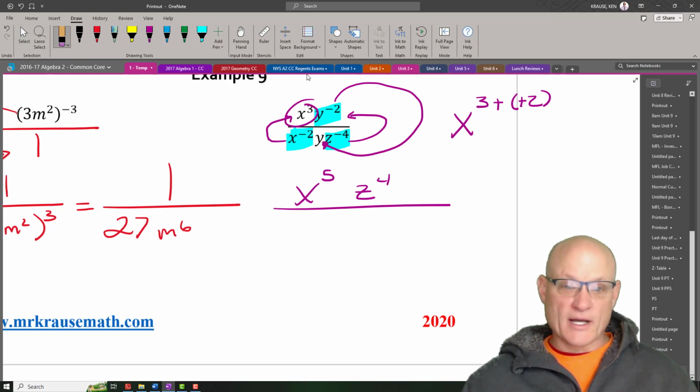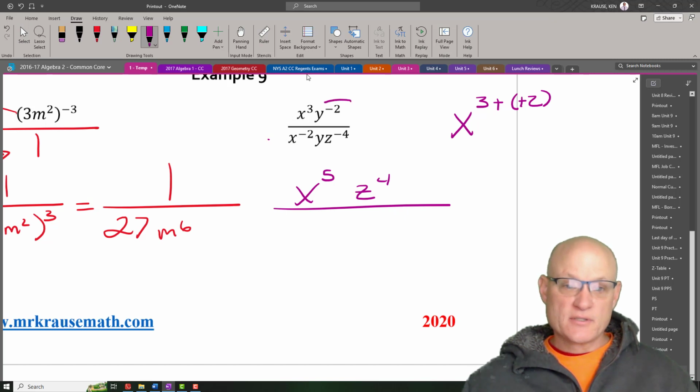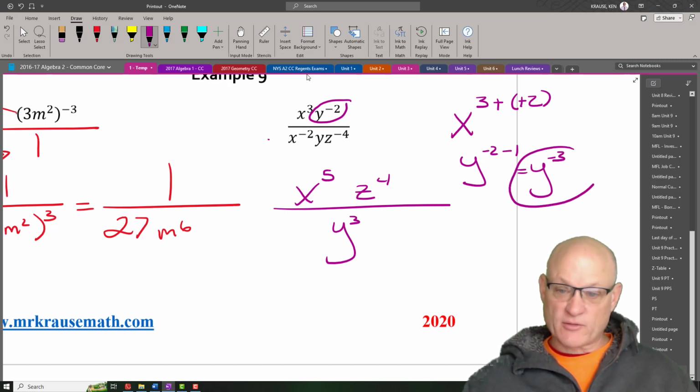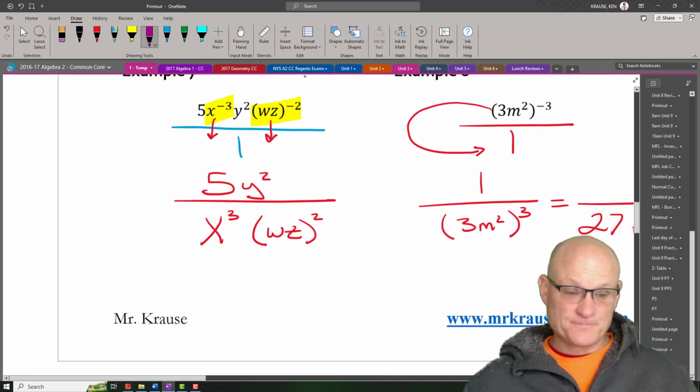Now, let's deal with the y's. There were 2 on the top. Since they're going to go to the bottom, that leaves me y cubed. Now, why is that? Well, let's do the math. Negative 2 minus 1. That's y to the negative 3. And remember, negative exponents make fractions. They have nothing to do with being negative.